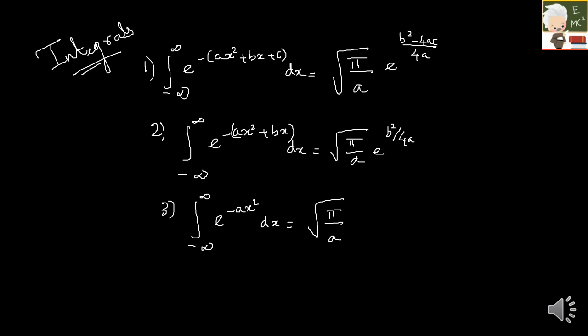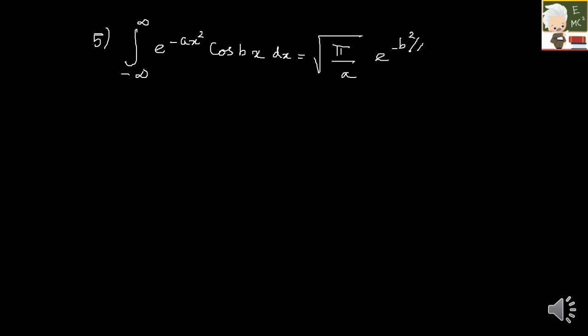And one more thing, this is new, which is integral 0 to infinity sine ax by x, not a, sine ax by x into dx, which is nothing but pi by 2. You have to just remember this, and I have still a few more formulas, I will mention them also. So these are new to you guys. The fifth one is integral minus infinity to plus infinity e raised to minus ax square into cos bx dx, which is given by under root pi by a e raised to minus b square by 4a.